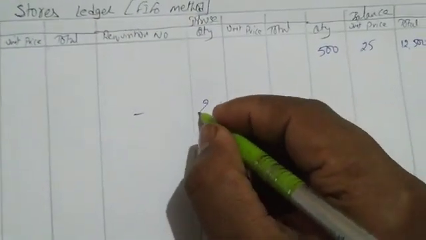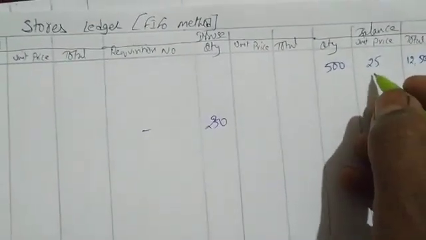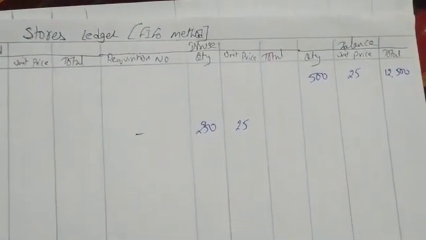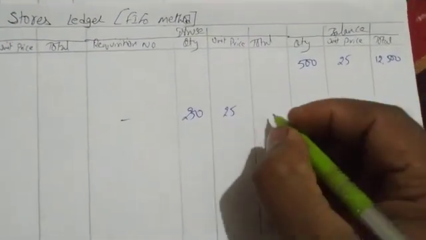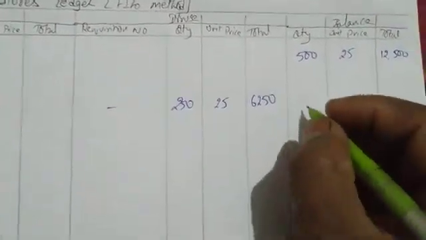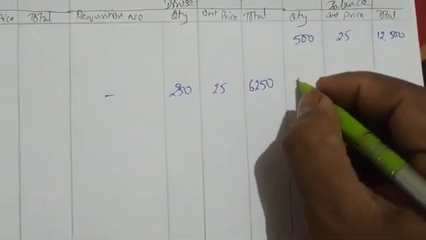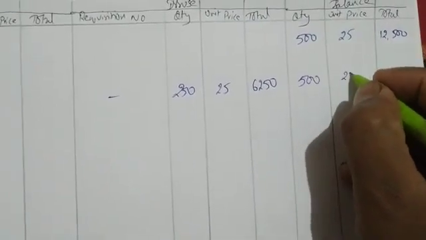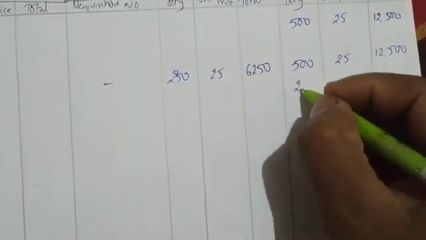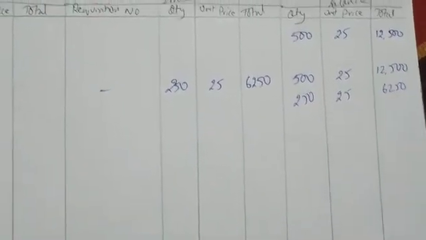How many units? 250 units. The price will be 25. Okay, so 250 into 25, you will get 6250. Okay, so the balance will be 500, 25, 12,500. Next, 250, 25, 6250.